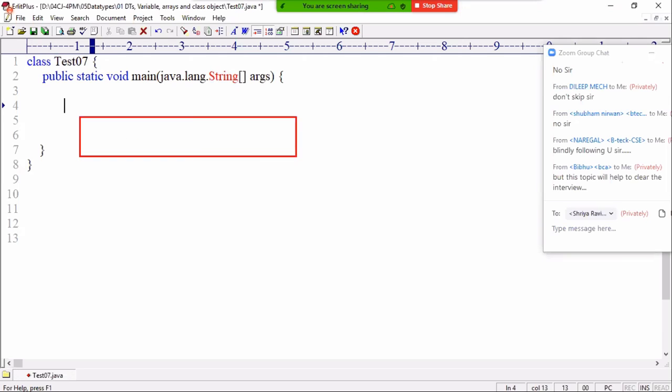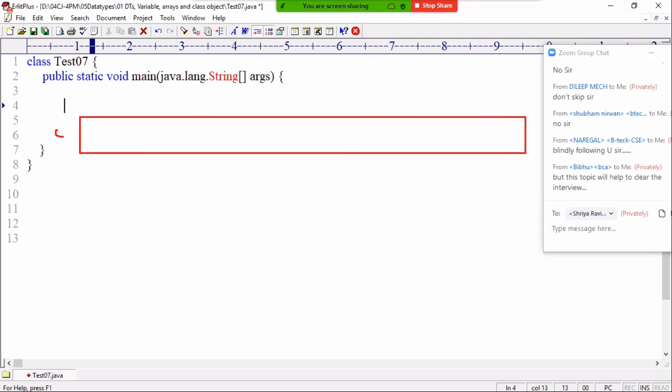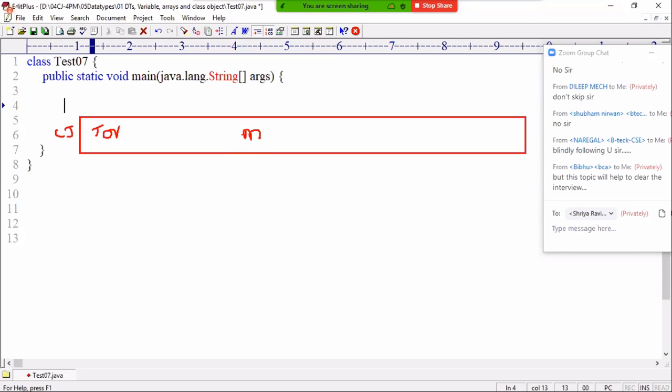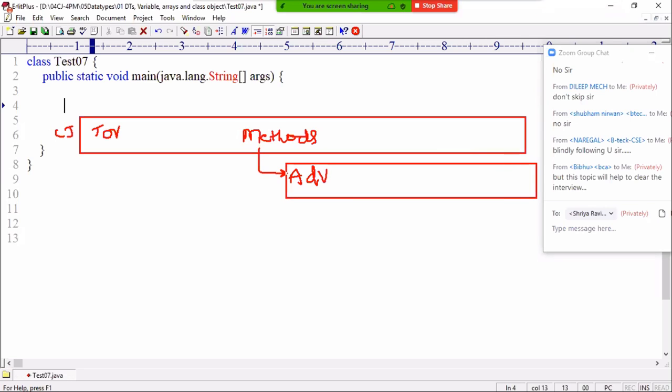Listen, this is the core Java path. You started core Java. Listen carefully. Core Java is a tortoise. It will go slowly. In the middle, once the methods chapter is completed, after the chapters on data types, variables, and methods, you have to start advanced Java. Are you following? Your advanced Java courses keep going. Then in advanced Java, once JDBC is completed, you have to start Hibernate.